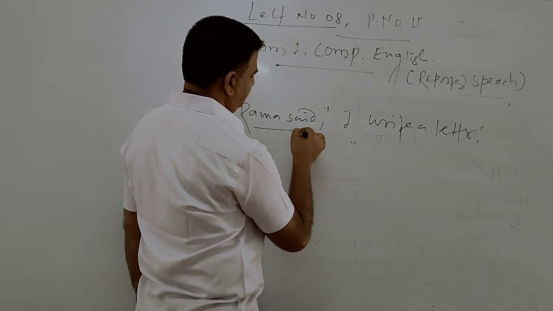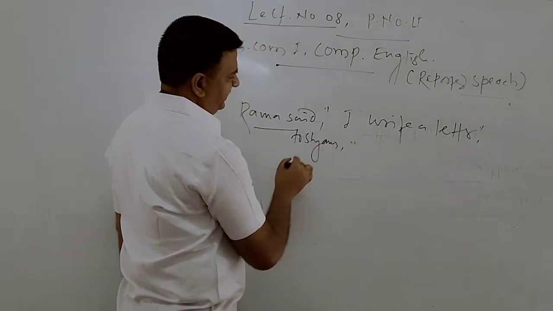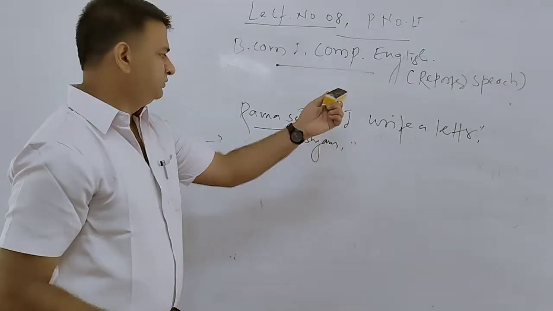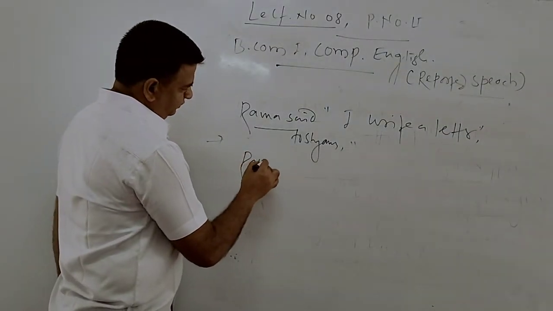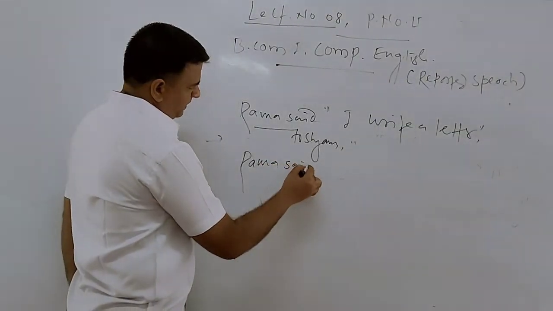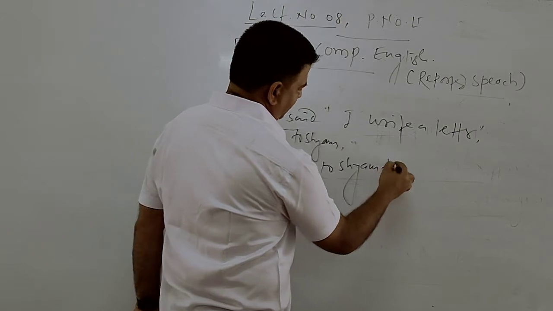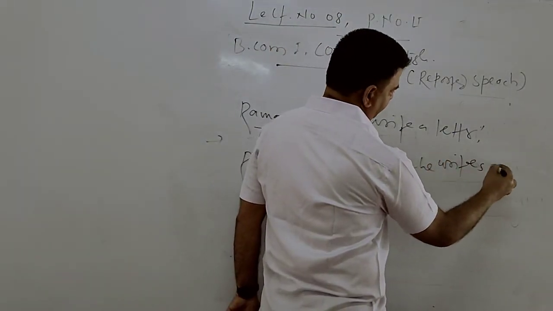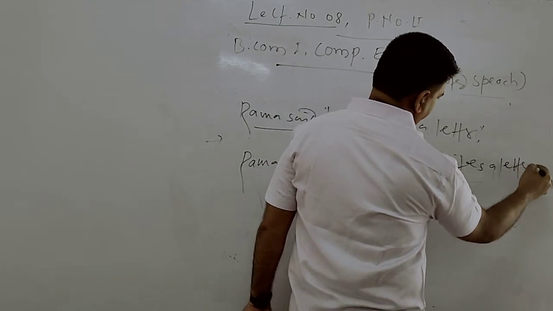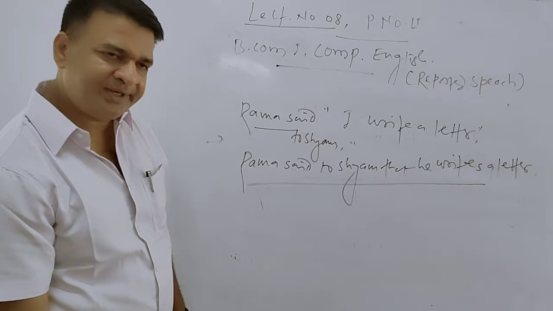Ram said to Shyam, I write a letter. In such a case, we simply say Ram said to Shyam that he writes a letter. Ram said to Shyam that he writes a letter.